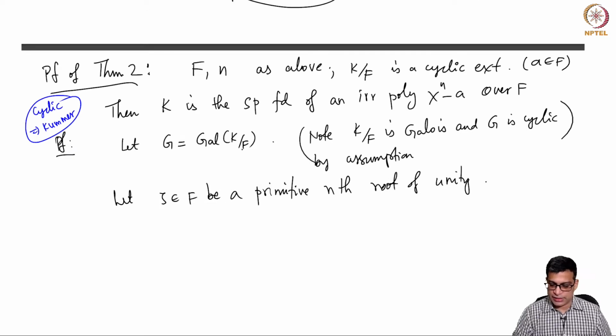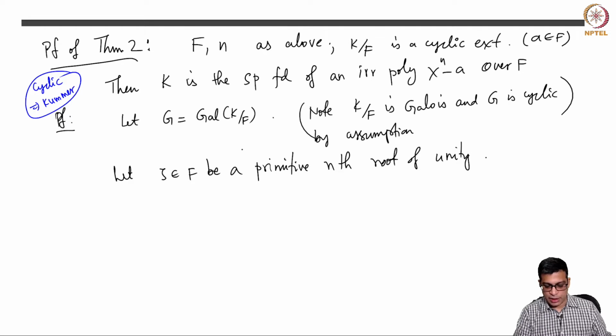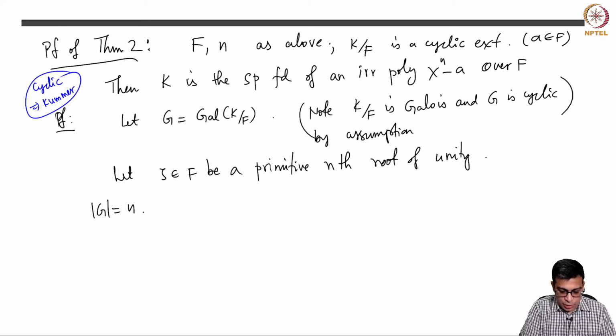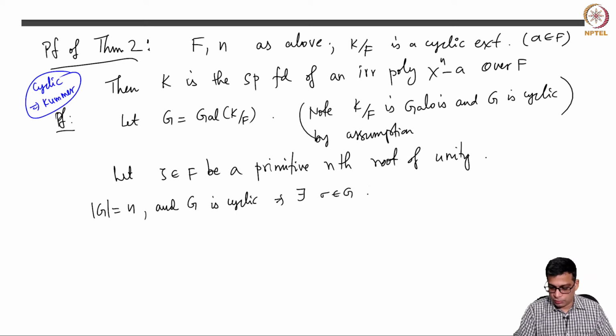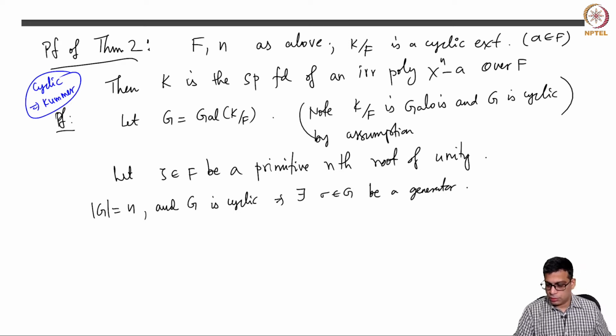So let's say G is the Galois group of that extension and zeta is a primitive nth root of unity in F. So since the order of G is n and G is cyclic, we do know that there is a generator, which will be of course of order n.